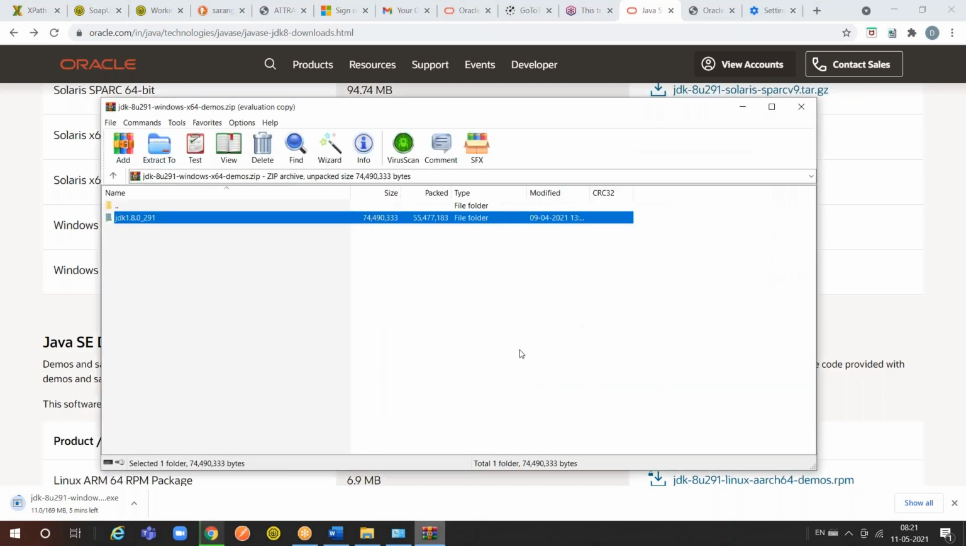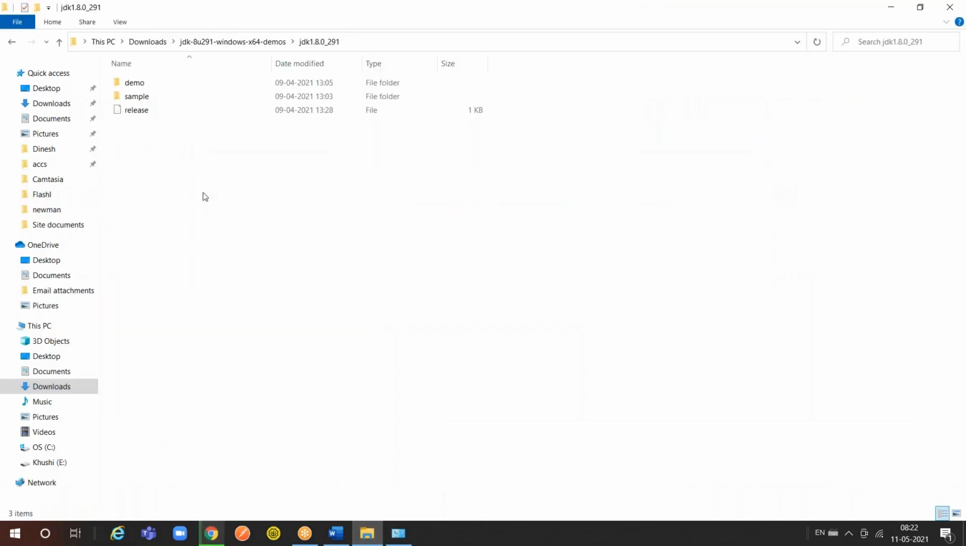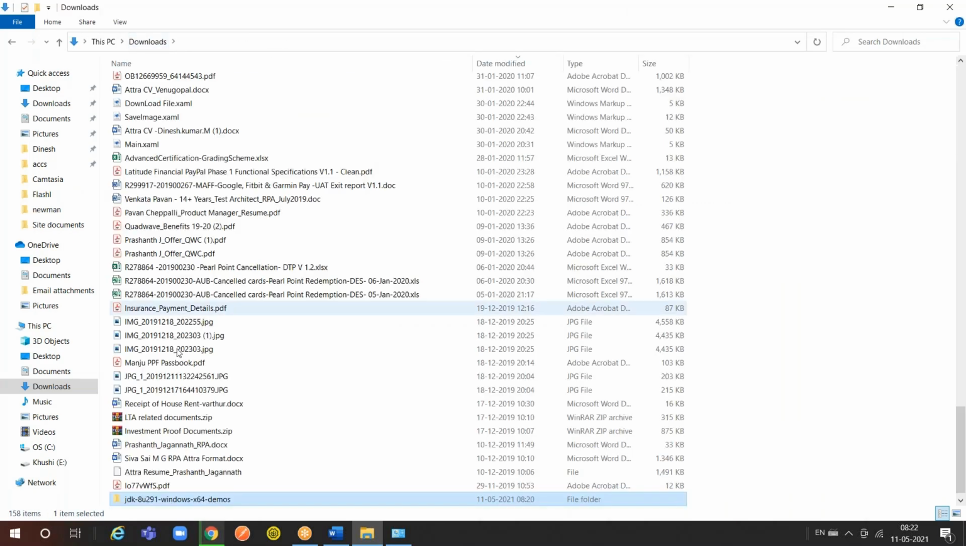So earlier it was not asking for credentials, friends, but now it is asking for credentials. Once the terms and conditions license changed for commercial use, since April 16, 2019, it has been asking for credentials. Earlier it was not like that. Directly we could download. Okay. So instead of wasting time, let's try to download Eclipse also in the meanwhile.